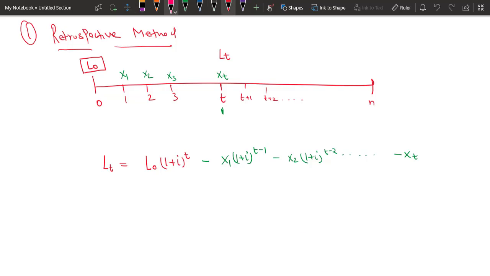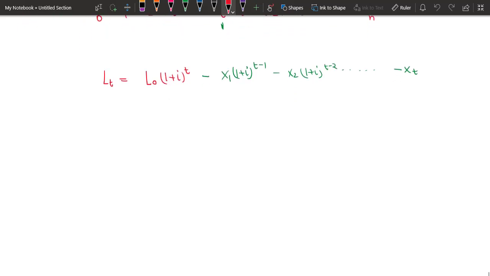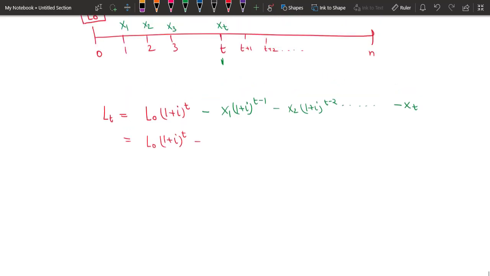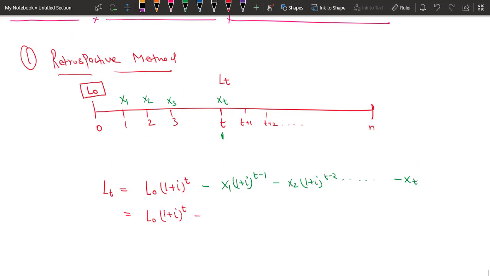So now we have L0 minus, if you take the minus common, you see that what we are actually doing is taking these amounts x1, x2, x3 and xt at time t. So in a way, you are calculating the accumulated value of an annuity that is payable in arrears at the end of every year.